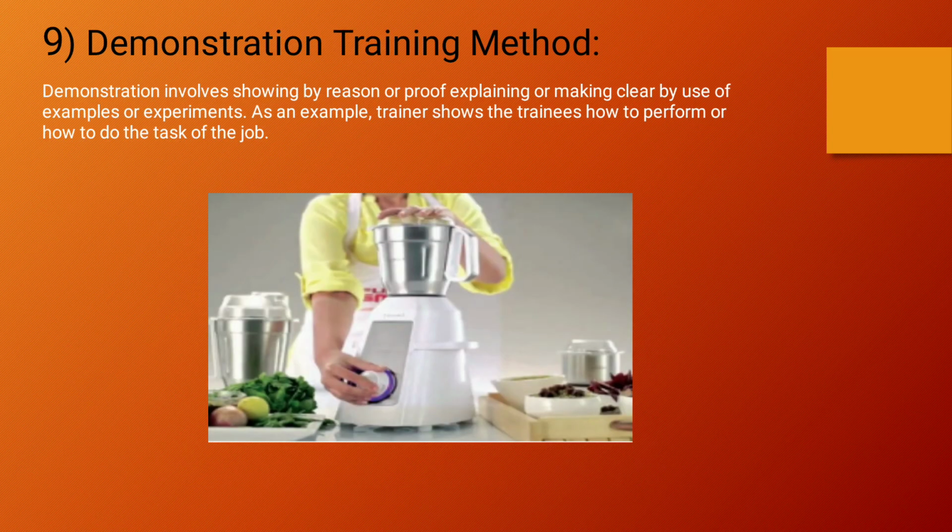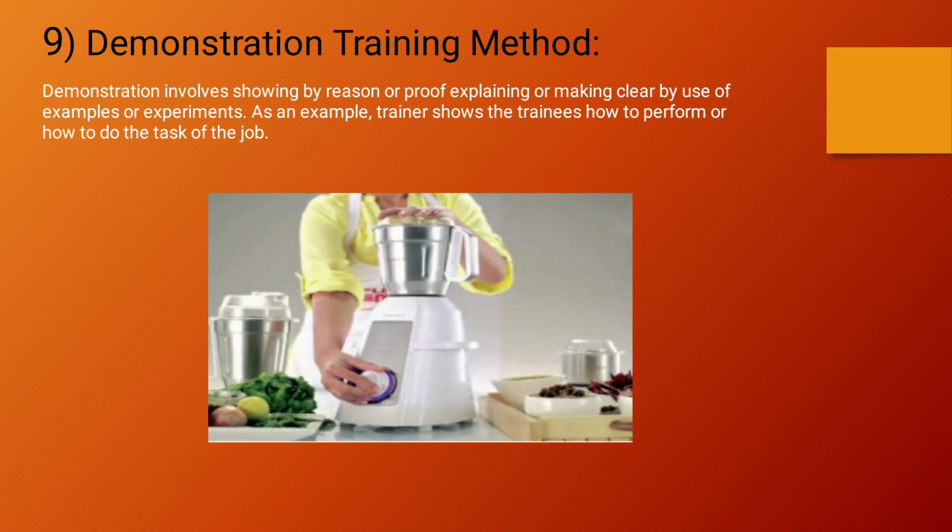Next we have the demonstration training method. A trainer shows the trainees how to perform the task of the job. They will show you practically how to do a particular job.